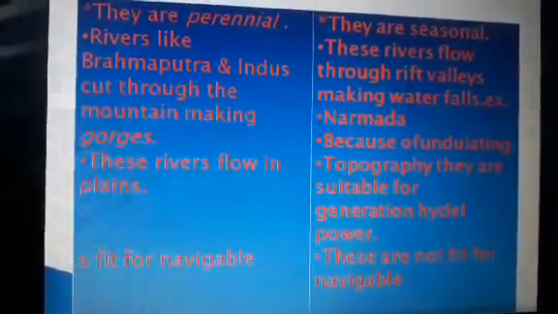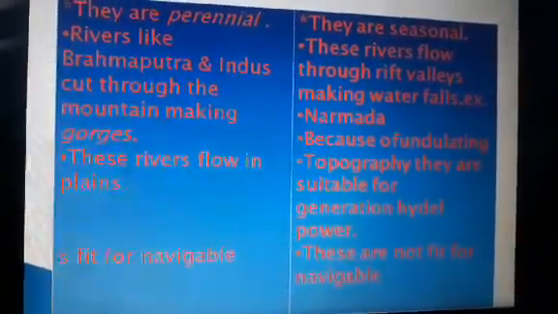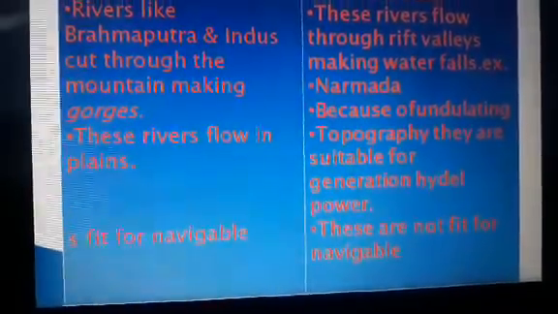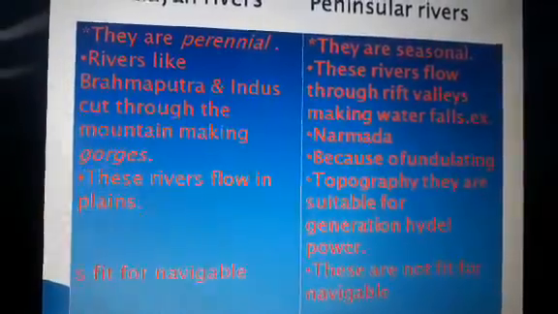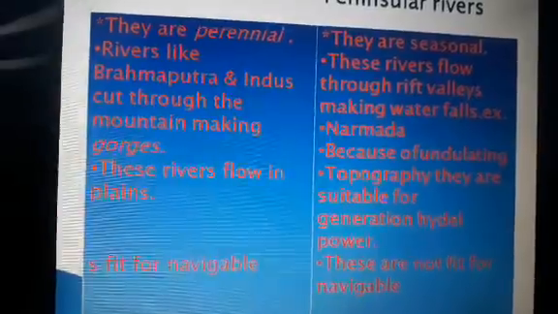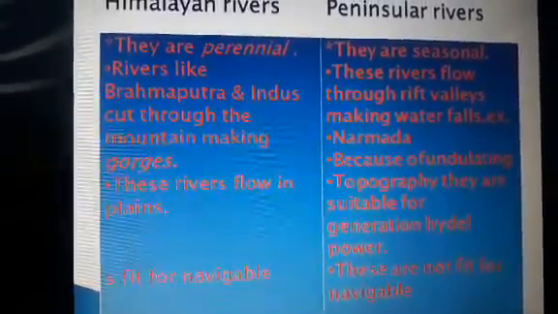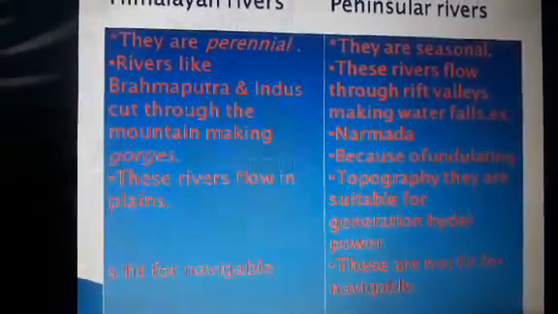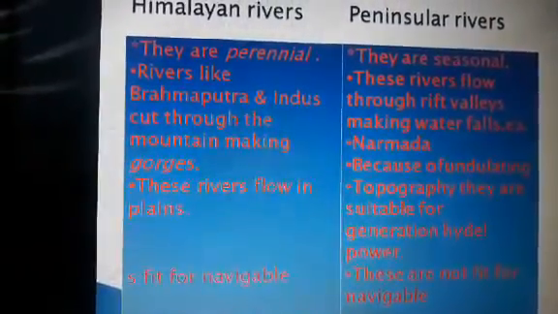Here is another difference. The Himalayan rivers flow in plains, so these areas are fertile, whereas peninsular rivers, because of undulating topography, are suitable for generation of hydel power. The land is not flat in plateau regions. These rivers of peninsular India are not fit for navigation because of the undulation of the land, whereas in the northern plains the rivers are suitable for navigation.